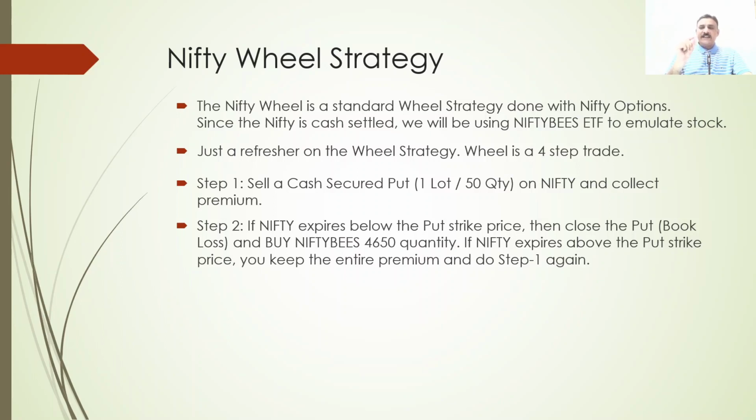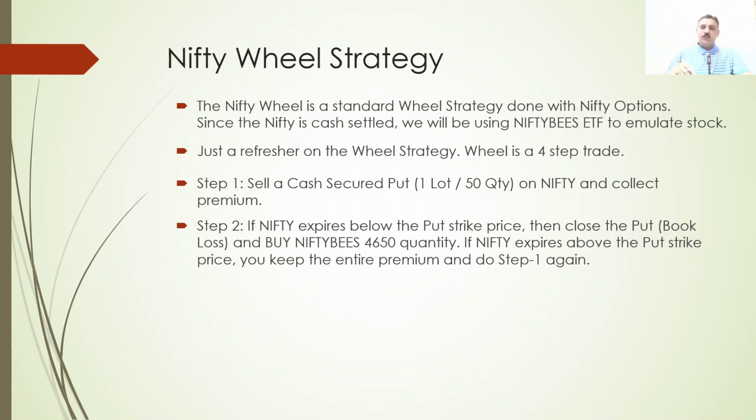If Nifty expires above the put strike price, say Nifty was at 17,400 and you sold 17,300, and Nifty never came to 17,300, your put will be out of the money. At expiry, it will go to 0. Then you keep the entire premium with you. Whatever you received, you are not going to give back anything. The put will expire at 0. You just keep the entire premium.